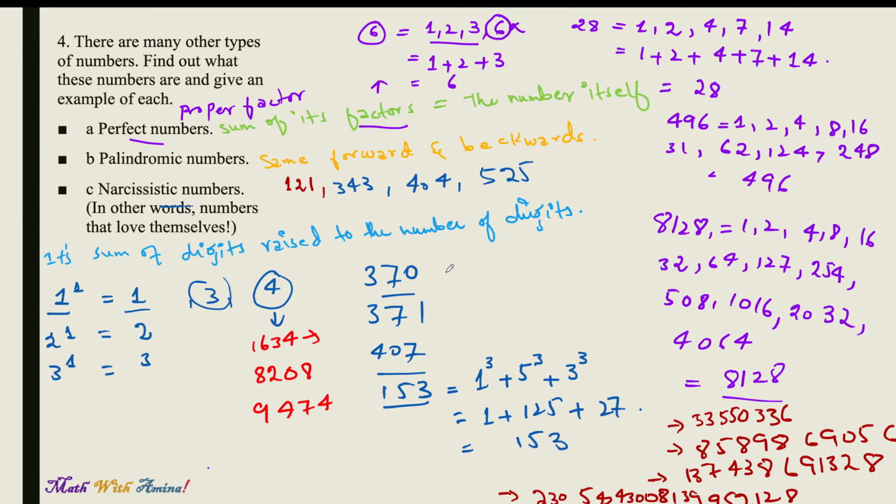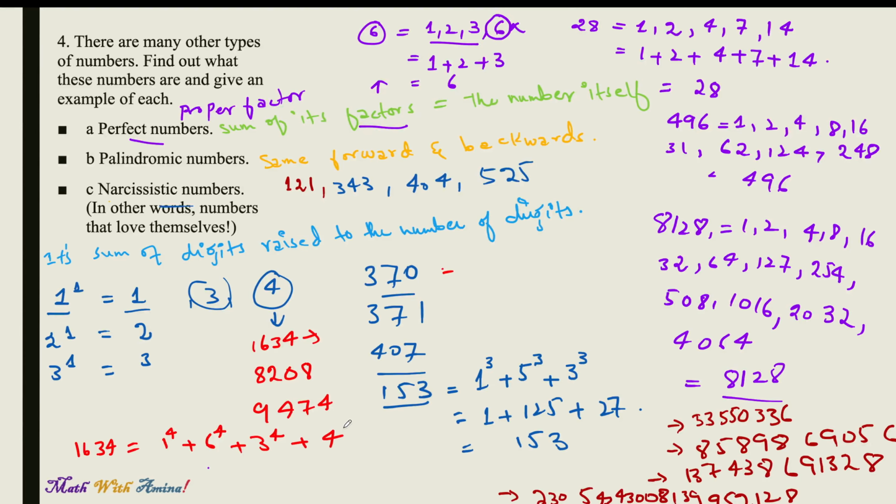So let's say we have four digits. 1634 is equal to 1 raised to the power of 4 plus 6 raised to the power of 4 plus 3 raised to the power of 4 plus 4 raised to the power of 4.